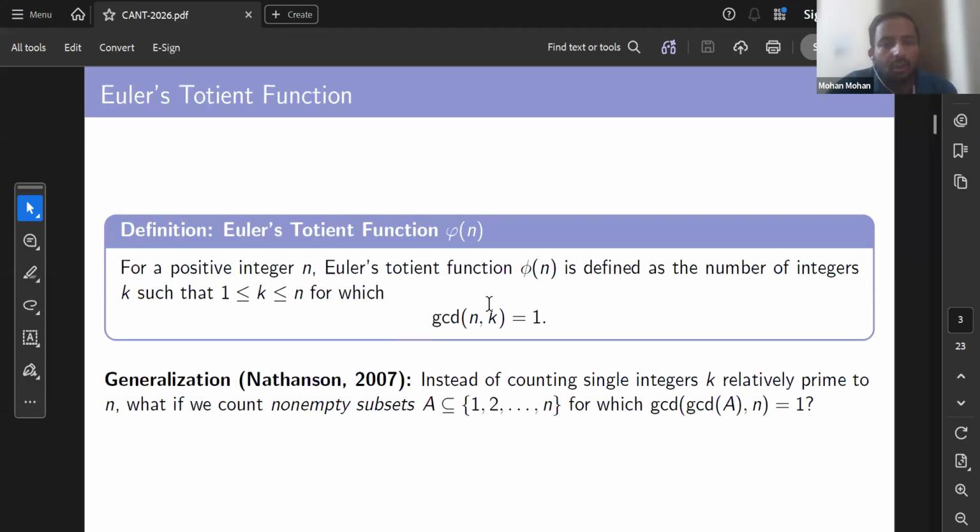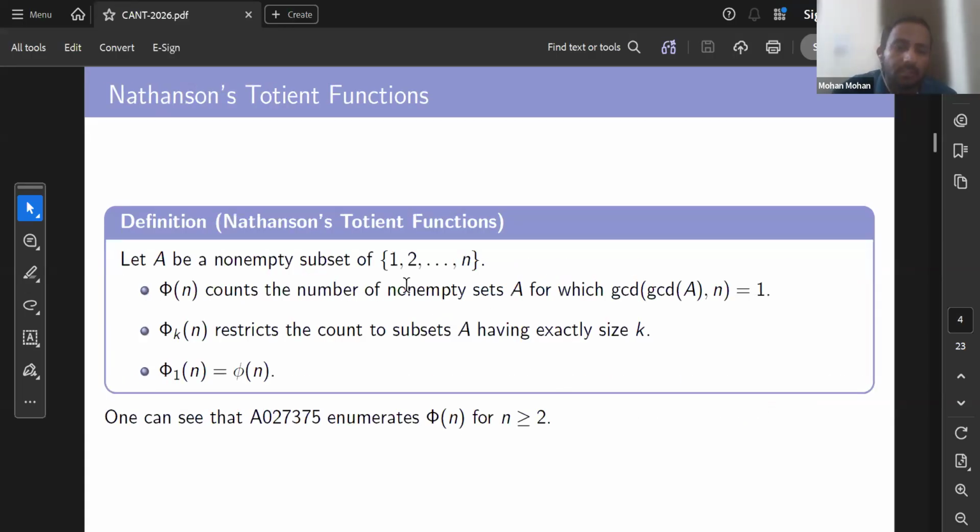The Euler totient function is defined as the number of positive integers k between 1 and n which are coprime to n, that is, the greatest common divisor of n and k is 1. We count such k. Nathanson generalized this in 2007. Instead of taking a single k, can we replace it by a set? Let A be a non-empty subset of the interval 1 to n.